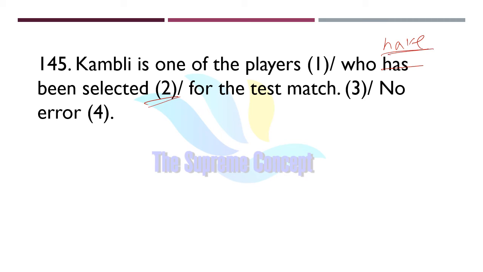Basically what happens is, when one of is used in a sentence, then the noun or pronoun following of, here the noun is players, will change the form of the verb. Here players is plural. It is the antecedent and it is plural, so we will use the plural verb form, that is have, not has.